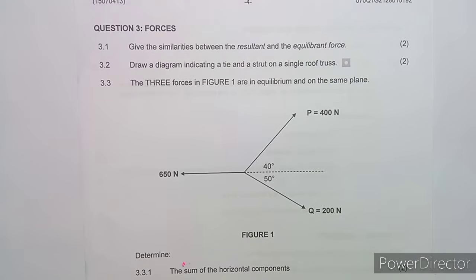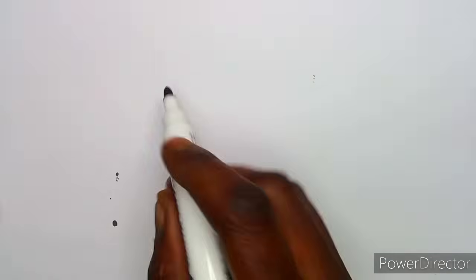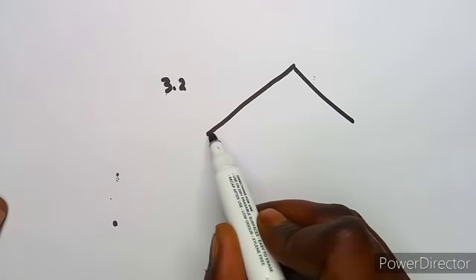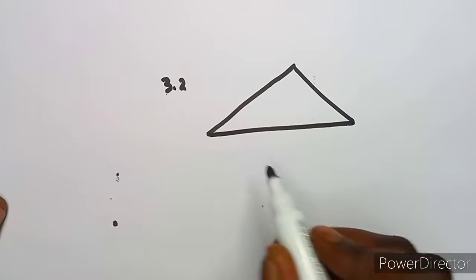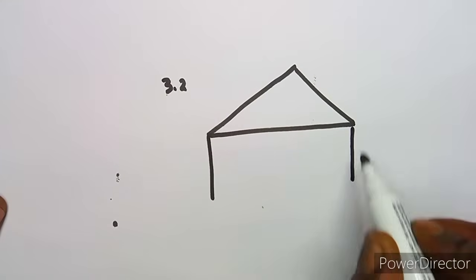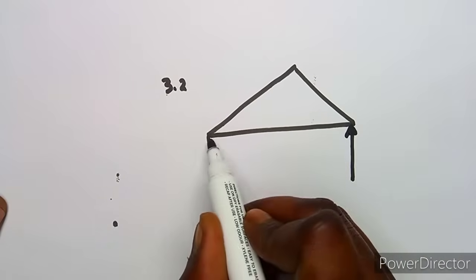Draw a diagram indicating a tie and a strut on a single roof truss. A tie and a strut, guys, I think this diagram is a little bit common to us. Remember what you'll be having if you are working with a roof truss, where you have your supports here.